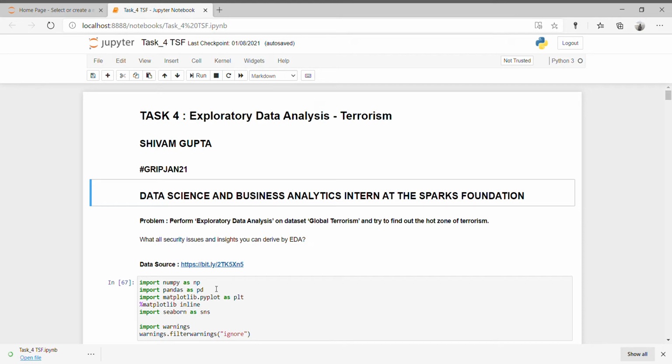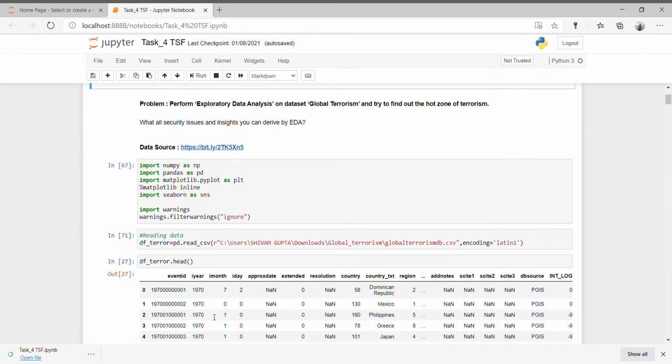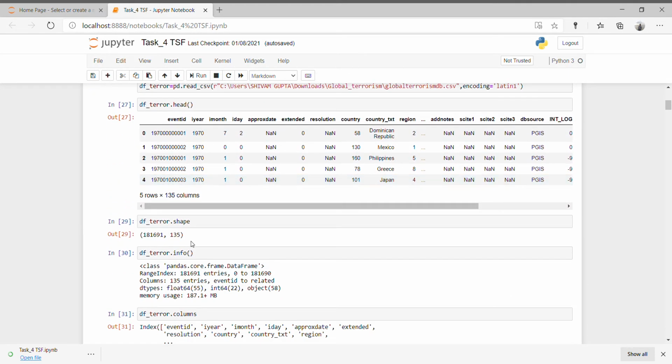First, we import the important libraries: NumPy, Pandas, Matplotlib, and Seaborn for advanced visual representation. Now we read the CSV file and analyze the data. The shape of the data is this, and here is the information like column data types. Most of the columns are float, then integer, then object: 55 are floats, 22 are integers, and 58 are objects.